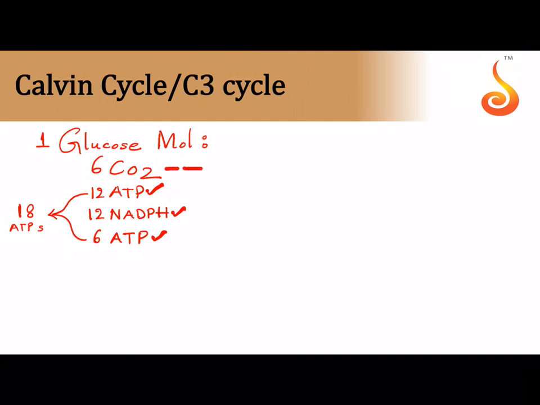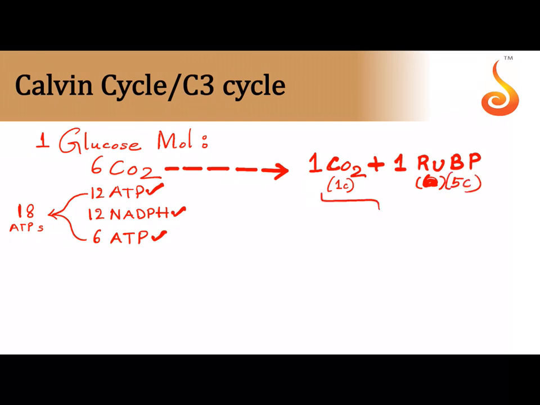In the textbook, what they have done is they have given it with respect to one carbon dioxide. It cannot happen like that. It is only theoretical. If you consider only one carbon dioxide, it couples with one molecule of ribulose bisphosphate, then you have 5 carbon here and you have 1 carbon here. If you are considering only 1, but for glucose we have to always consider 6 carbon dioxide.